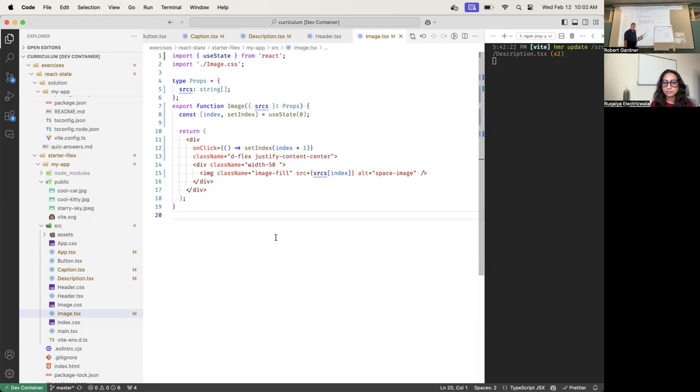Just a question. On line 8, when you mentioned index is 2, does that index get called and return number 2? No, set index does not return anything. Index got set to 2 because useState returned this array. I destructured this array and the first value is a 2. So index got set to 2, and set index got set to the setter. This is array destructuring. It has nothing to do with calling the state setter function. The state setter function gets called only when you click.